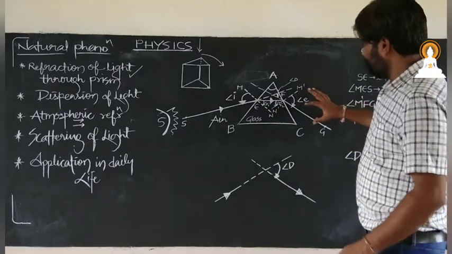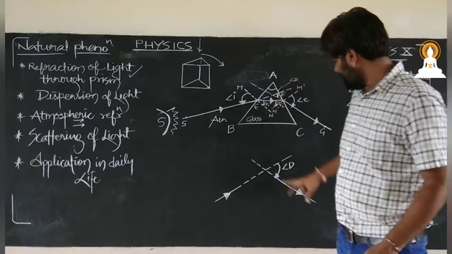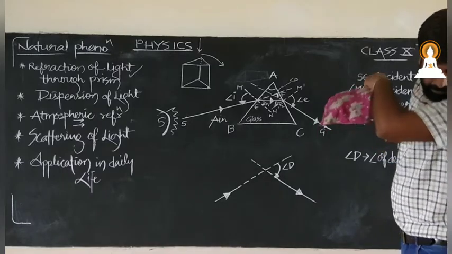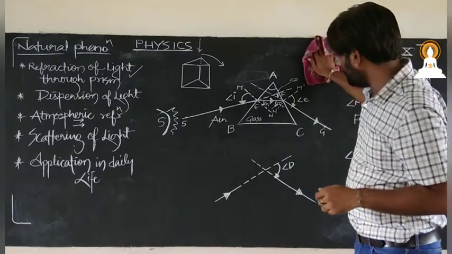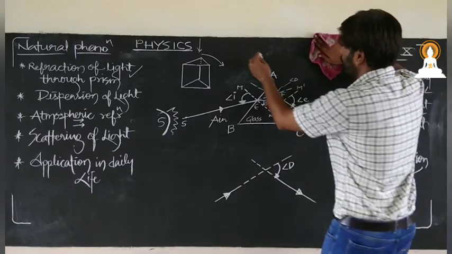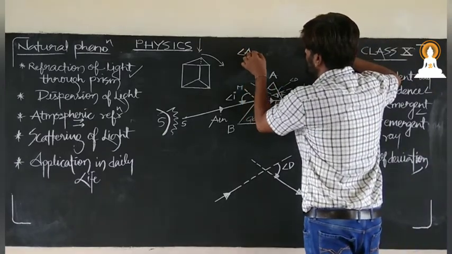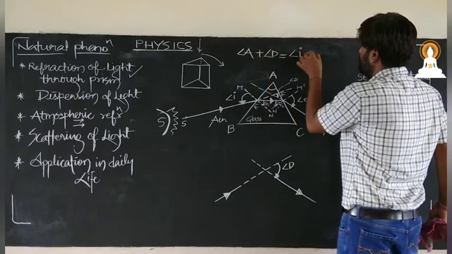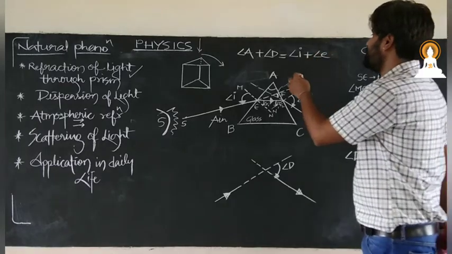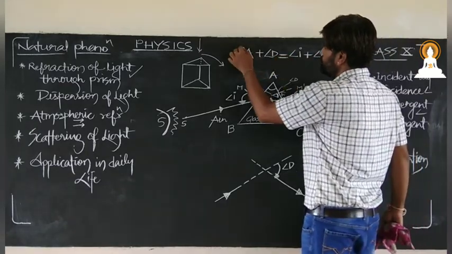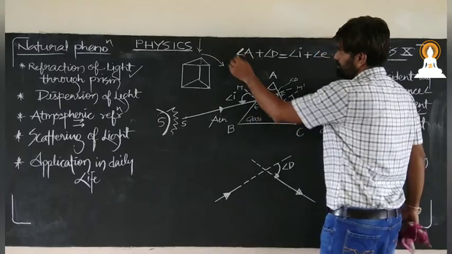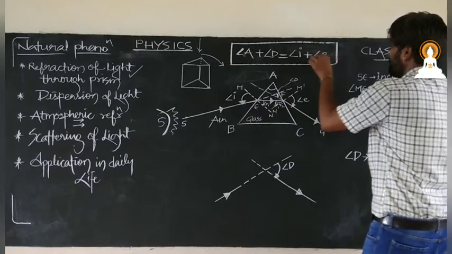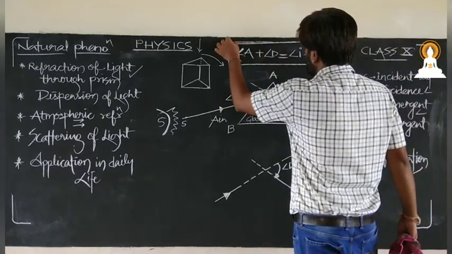Suppose this is the angle D. Let us see. Angle A plus angle D is equal to angle I plus angle E. Now this is a geometrical result; through geometry we get this result. The derivation you will see in your higher studies.